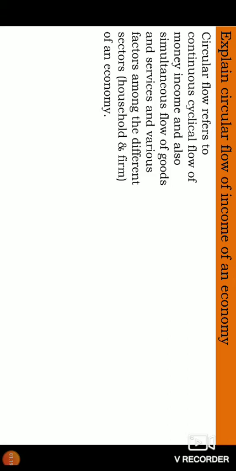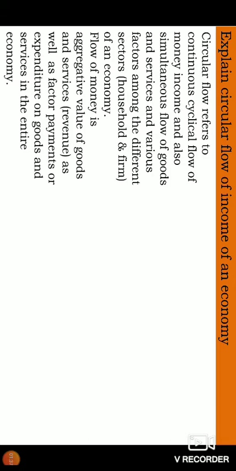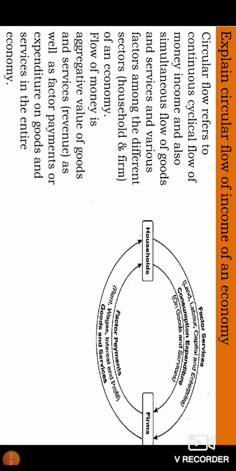Circular flow refers to the continuous cyclical flow of money income and also the simultaneous flow of goods and services and various factors among the different sectors, household and firm, of an economy. You can see in the picture that it is a cyclical, continuous flow. From right, that is the firm, to your left, the household. From left to right, there is an arrow mark, that is the flow of factors.